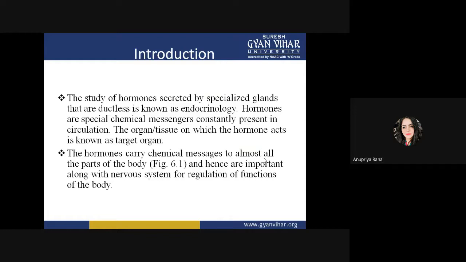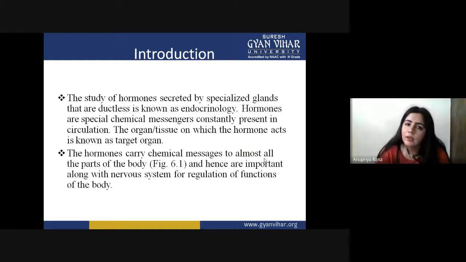These are the organs in need of some function, where hormones go and tell them to stimulate something, inhibit something, or increase their rate of reaction.